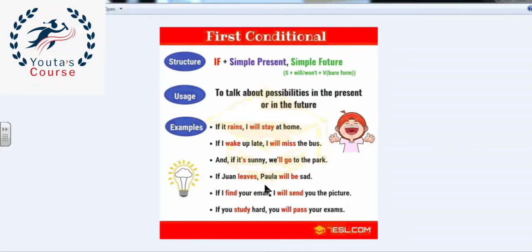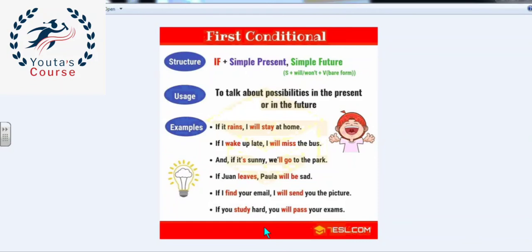If no one leaves, Paula will be sad. If I find your email, I will send you the picture. If you study hard, you will pass your exams. And of course, we can start with the second sentence and put if in the middle. Like, for example, you will pass your exams if you study hard. And in this case, we don't use the comma.